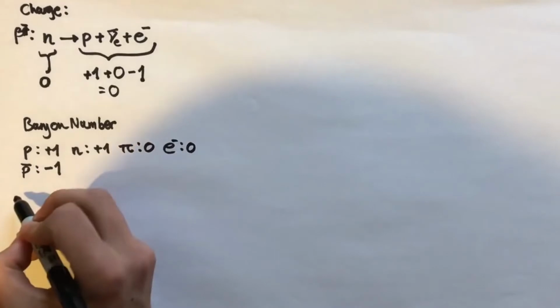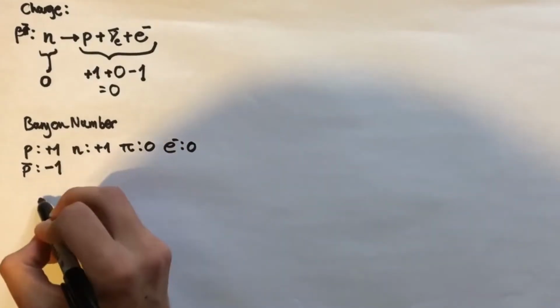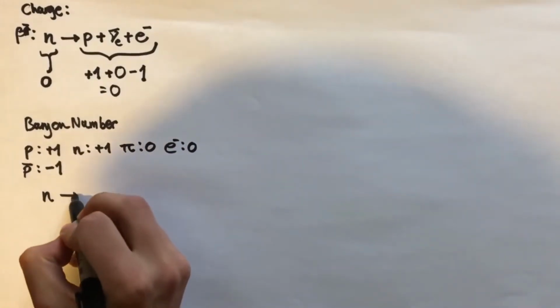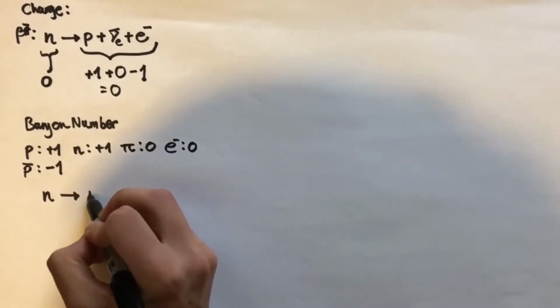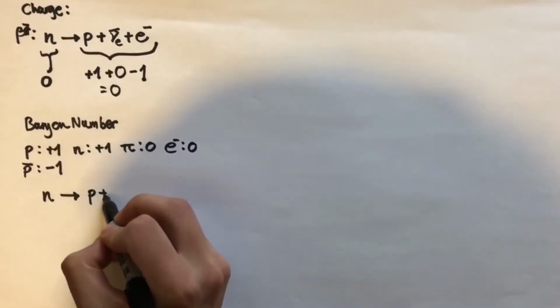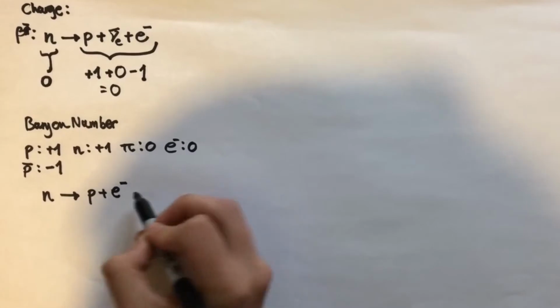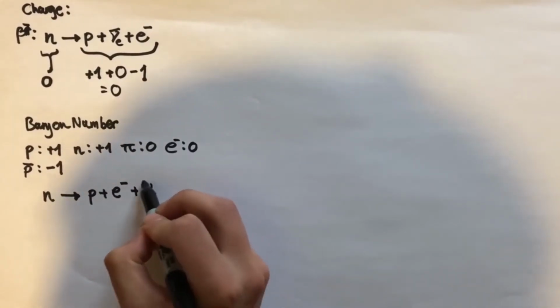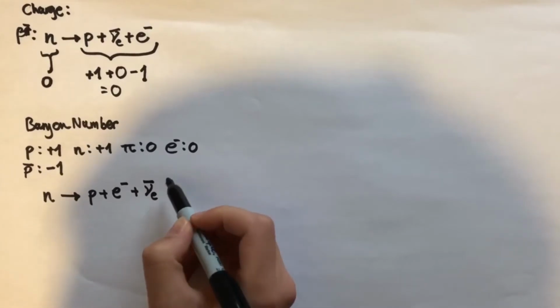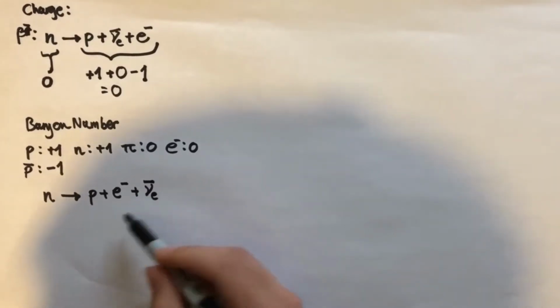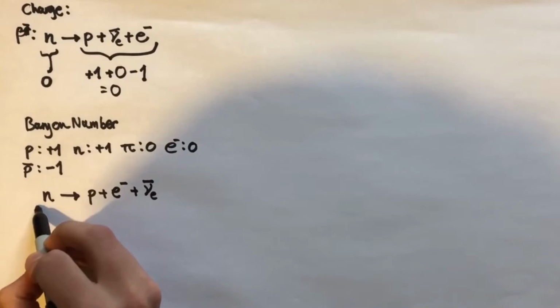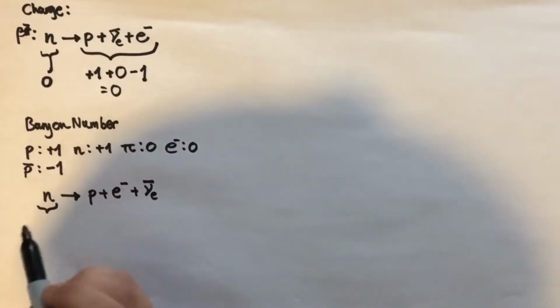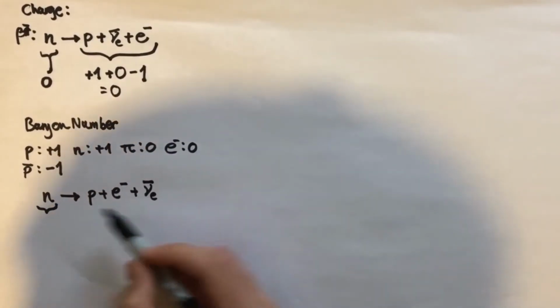So let's use the example of beta minus decay again. Let's just write it out. So a neutron turns into a proton plus an electron, I'll write it in the normal way around this time, plus the electron anti-neutrino. So let's have a look at baryon number before and after. Well, what have we got on the left-hand side? We've got the neutron, again, just a neutron.